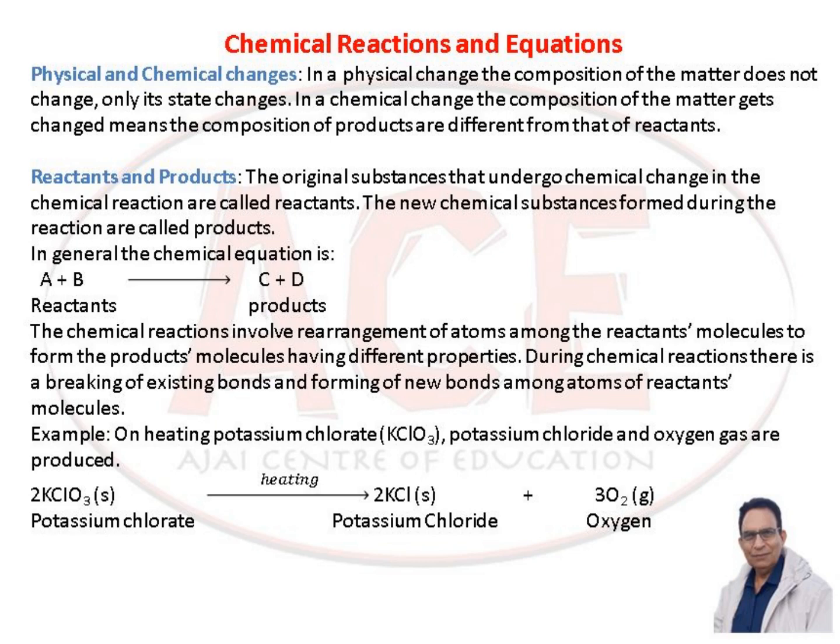They are altogether different, meaning potassium chlorate is composed of potassium, chlorine and oxygen, while potassium chloride has potassium and chlorine, and oxygen is composed of oxygen atoms. So the properties of reactants and products are altogether different. Their compositions are different, their properties are different.